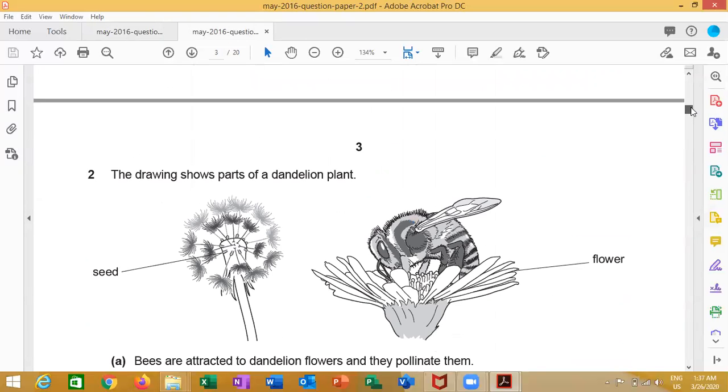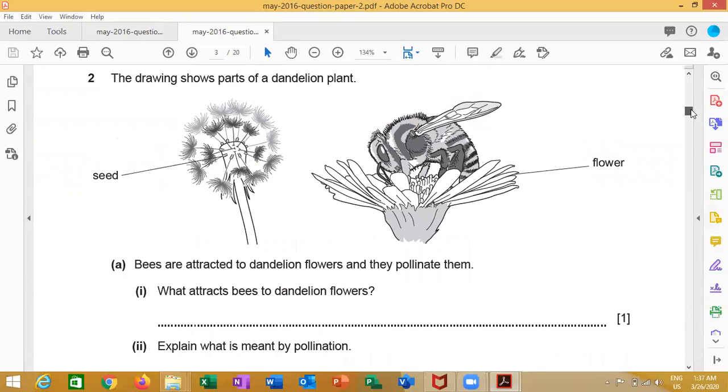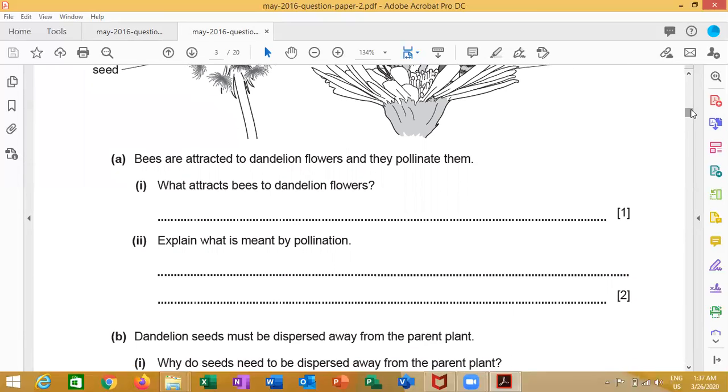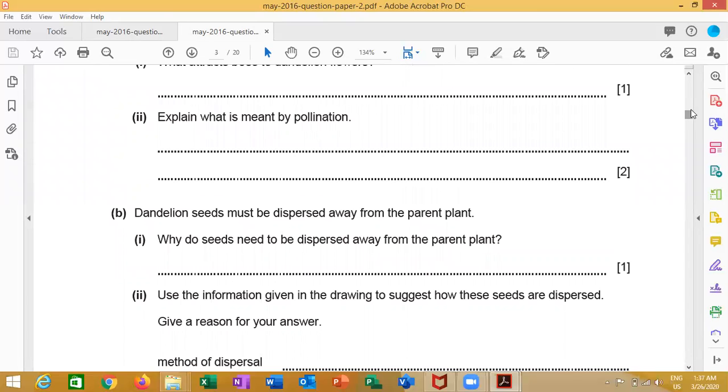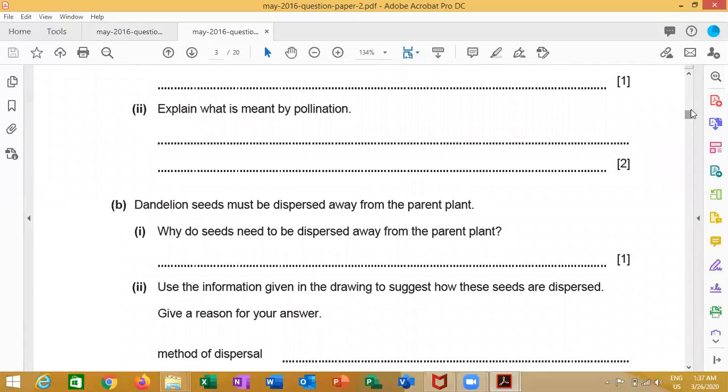In paper 2, in question 2, let's start with what attracts bees to the dandelion flower, or generally what attracted the insects to the flower. We have to write sweet nectar, nice scent, large petals or colorful petals. Next, what is meant by pollination? It means the movement of pollen from anther to stigma, or the transferring of pollen from anther to stigma.